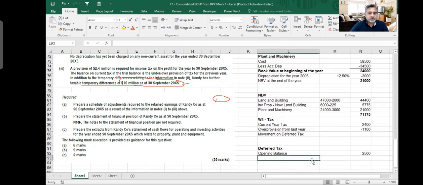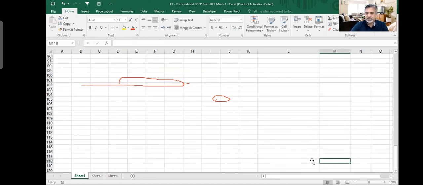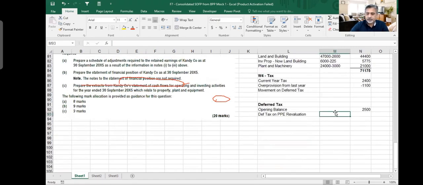So deferred tax on PPE revaluation, which is 32 million into 20%.